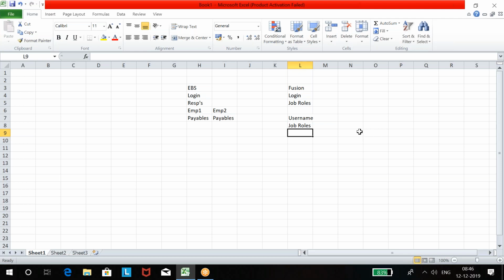In Oracle EBS, there is only one way to create a username, only one place from where you can create usernames. But in Fusion, usernames are divided into two types. One you create from administration, one you create from HR.